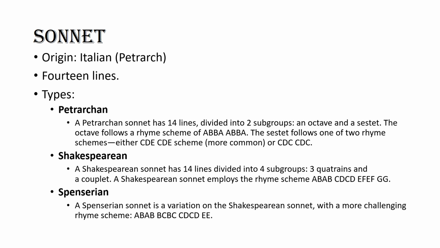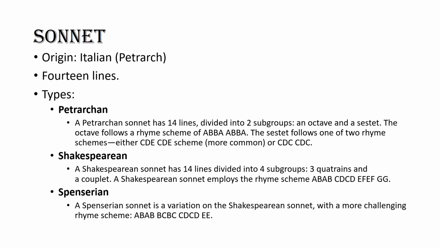Shakespearean sonnet. The 14 lines of a Shakespearean sonnet are divided into four subgroups, in which there are three quatrains and a couplet. Now, what does it mean? It means that there are three 4-line stanzas, and the last one is a couplet, a 2-line stanza. So in total there are 14 verses. In a Petrarchan sonnet there was an octave and a sestet, but in a Shakespearean sonnet there are three quatrains and a couplet.